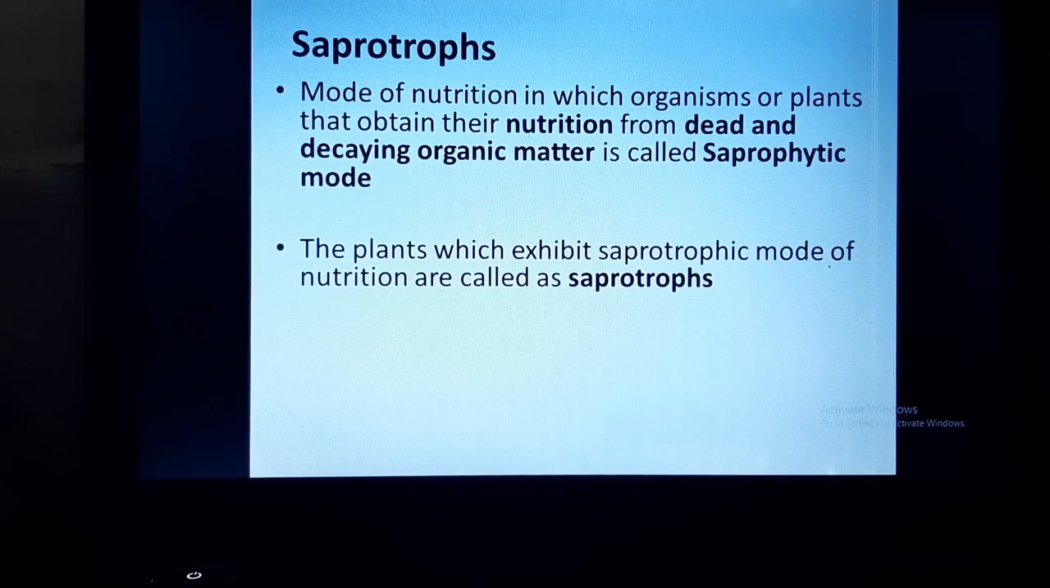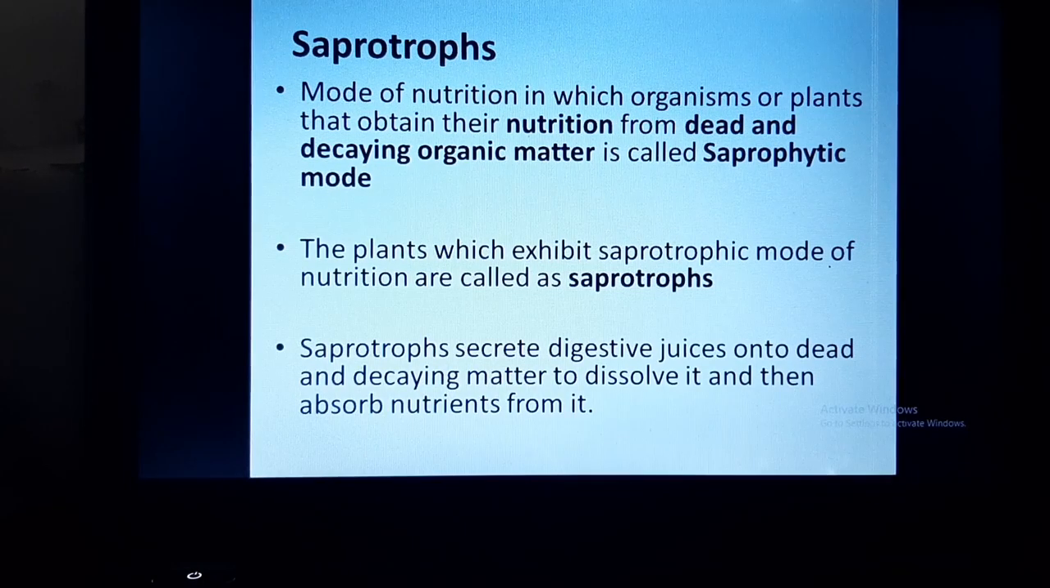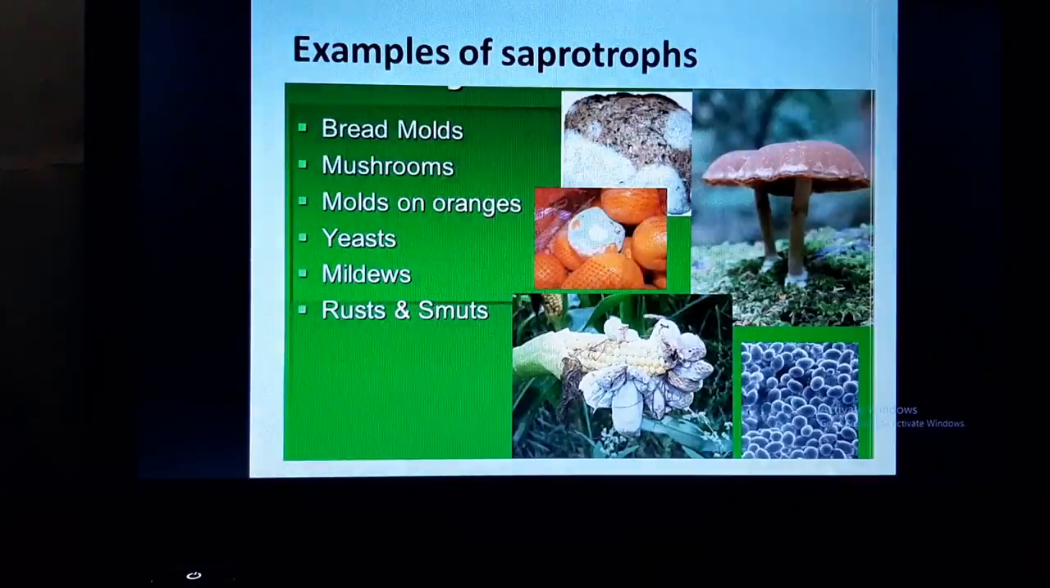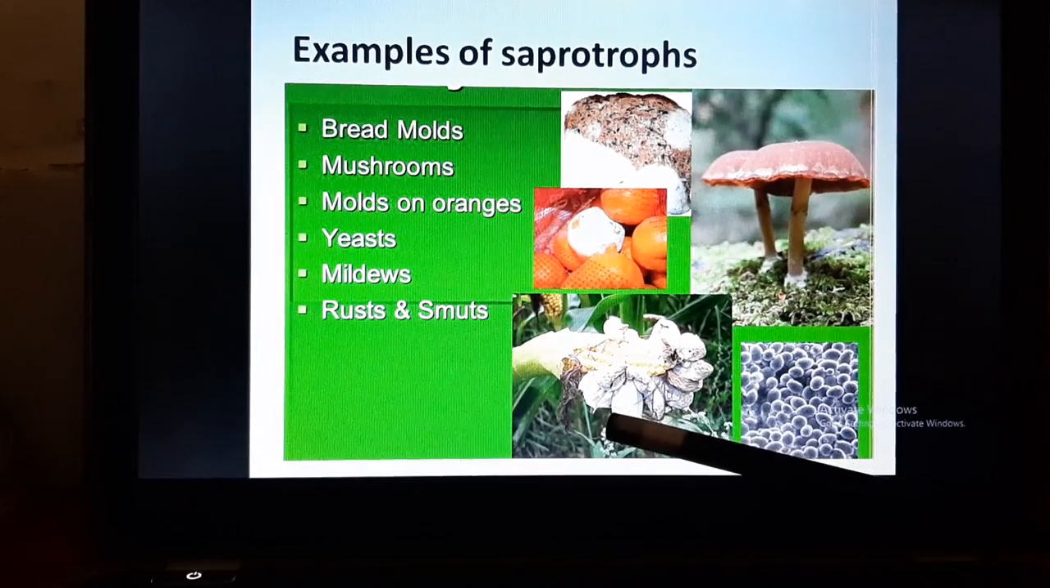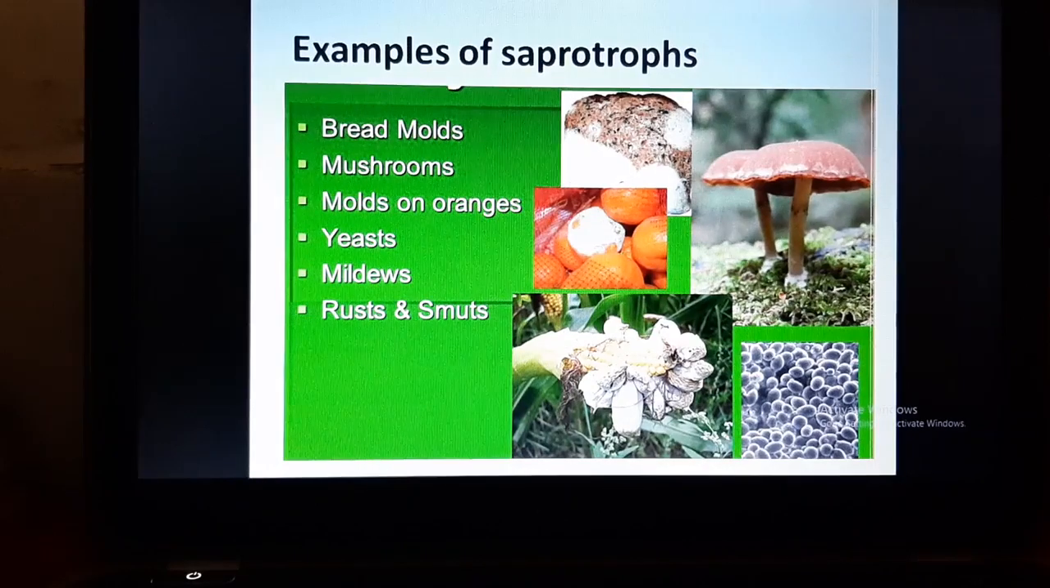Similarly, autotrophs are getting their nutrition through autotrophic mode of nutrition, and heterotrophs are getting their nutrition through heterotrophic mode of nutrition. Okay, so saprotrophs secrete digestive juices onto dead and decaying matter to dissolve it, and then they absorb nutrients from it. For example, bread molds, mushrooms, mold on oranges, yeast, and mildews, rust and smut, which you can easily see on onions, are some examples